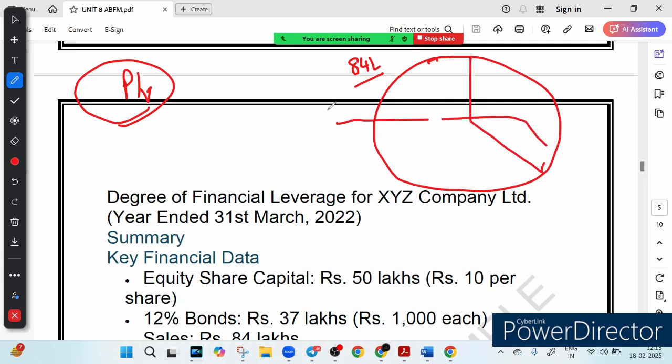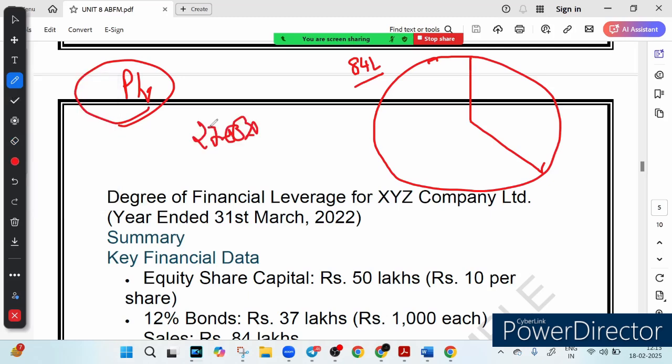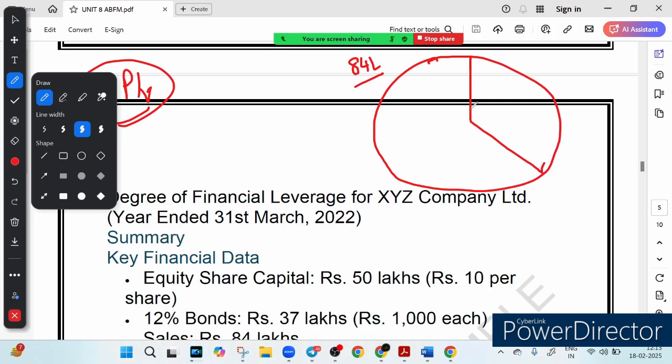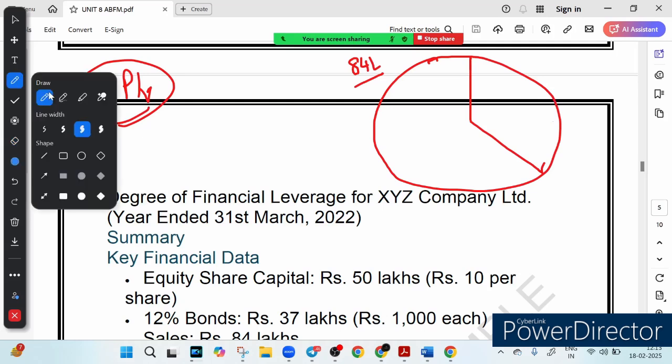So what is 27.55% of this 84 lakh? Please do the calculation for me. How much are you getting? Please let me know, 27.55% of 84 lakh, how much you are getting. So I have done the calculation and I have got it to be, let me write down the number here, let me use a different colored pen. Okay, here it is, 2 lakh 31,000, sorry, no, just wait a minute. It is 23 lakh, not 2 lakh. I have got 23 lakh 14,200.